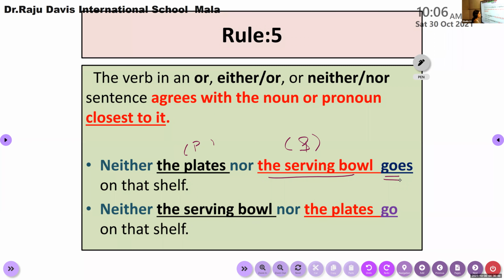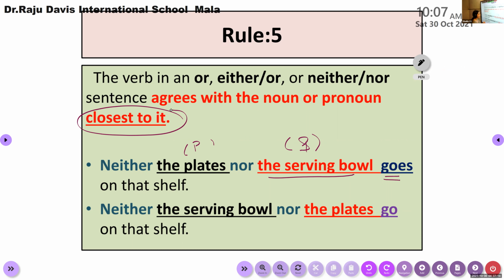According to rule number 5, the verb in an "or," "either...or," or "neither...nor" sentence agrees with the noun or pronoun closest to it. So in "neither the plates, the serving bowl," one plural noun, the plates, is connected using "neither...nor" to a singular noun, the serving bowl.